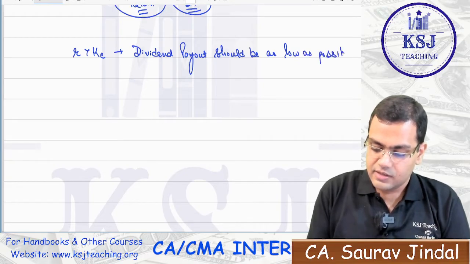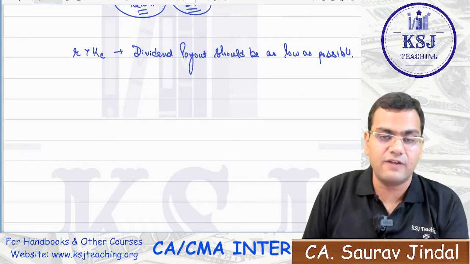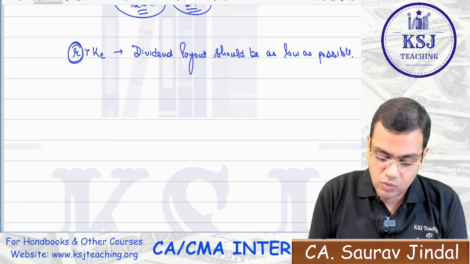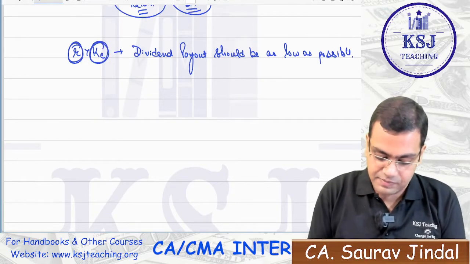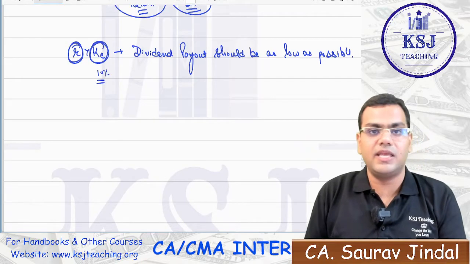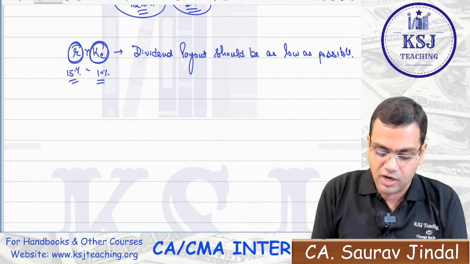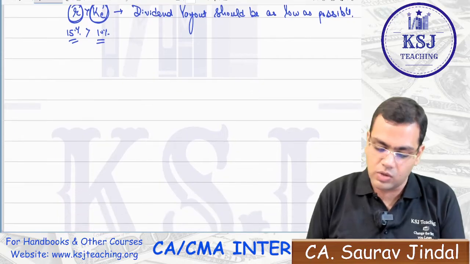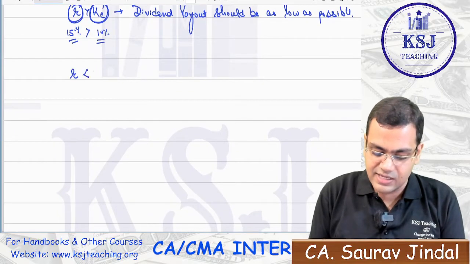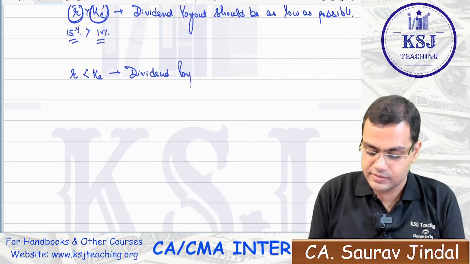Why, sir? If you retain money, you will reinvest that money, and whatever return you get from reinvestment is higher than what you would get as dividends now. If now you are getting 10% dividends, it is quite possible that if you retain and reinvest that money, you earn at the rate of 15%. So why not retain and reinvest, right? So dividend payout ratio should be as low as possible. If R is less than KE, then dividend payout ratio should be high.